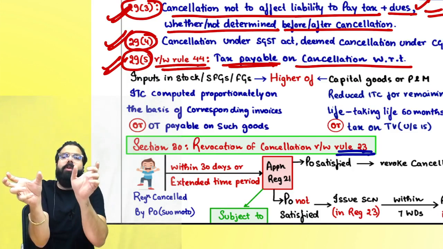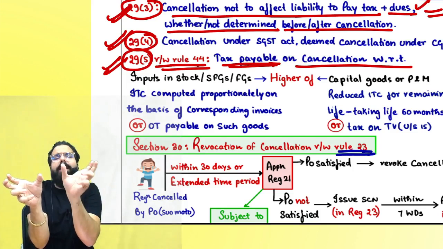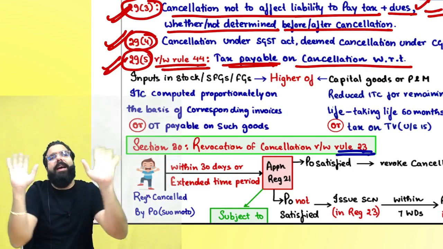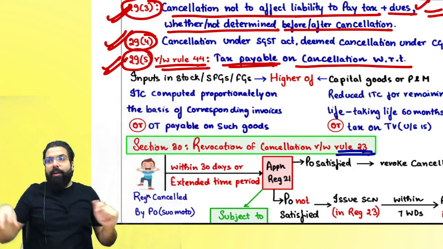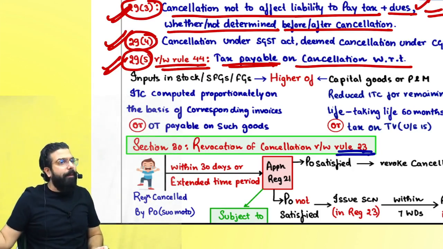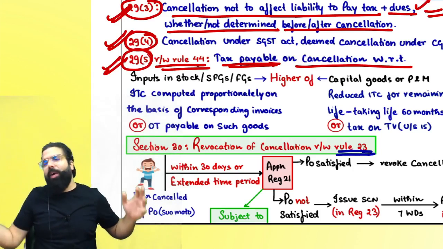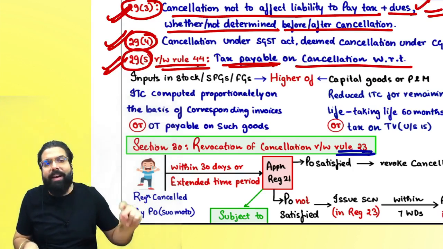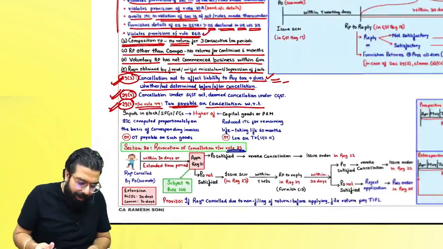That reduced amount of ITC or the tax on transaction value, basically the output tax payable, whichever is higher has to be paid. So inputs pay ITC or output tax payable, whichever is higher. Capital goods and plant and machinery also, whatever is the reduced amount of ITC or output tax payable, whichever is higher has to be paid.